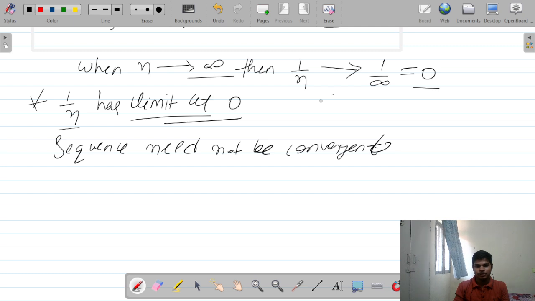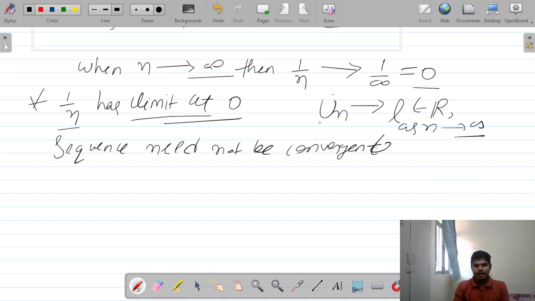My sequence Un goes towards a limit L, a real number, as n tends to infinity. We simply say the sequence Un is converging to L, meaning the sequence has a limit L.